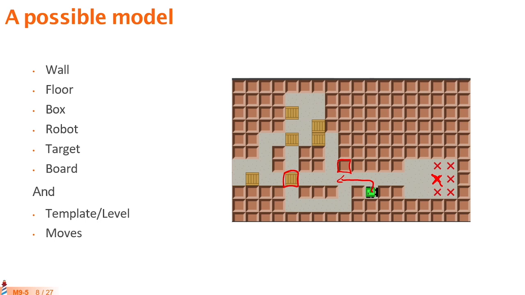And then maybe you arrive at the conclusion that we need to model also the board, so the entire game. Of course, since I already influenced you with the previous model, maybe we want to model also the levels or have templates to be able to edit levels more easily. And if we want to model not only the static part of the system, we also want to model how it works. Maybe we want to model the moves.